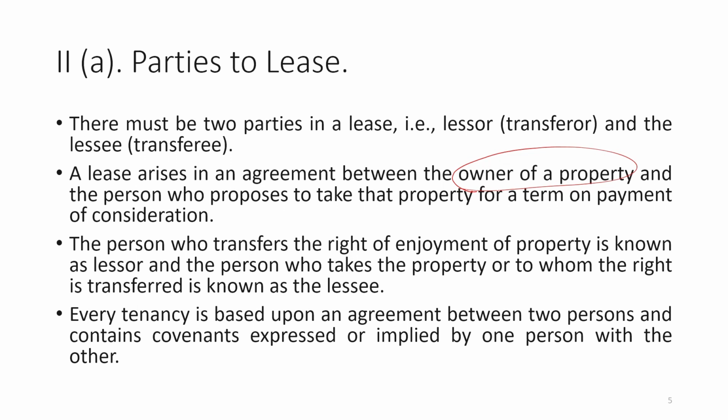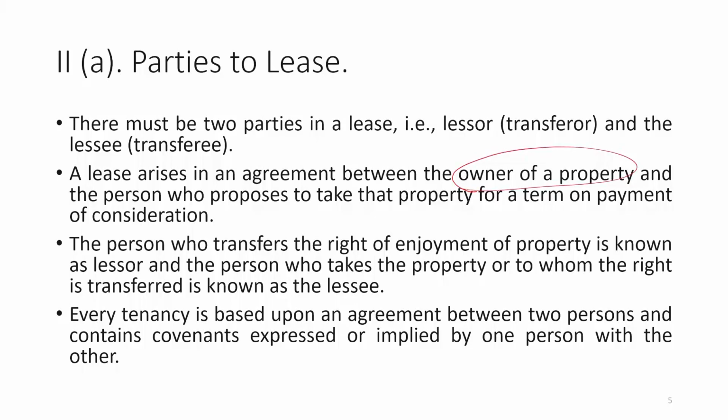Sometimes this power of ownership may be given through a power of attorney. So, the person who is using that power of attorney is also entitled to do a lease for that immovable property. So, it has been said that the lease arises in an agreement between the owner of property and the person who proposes to take that property for a term on payment of consideration.